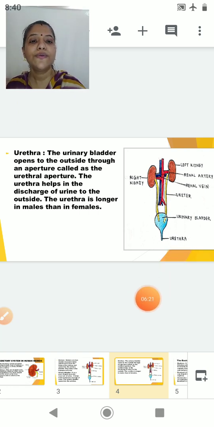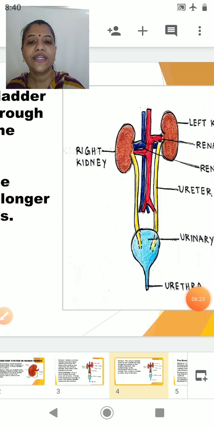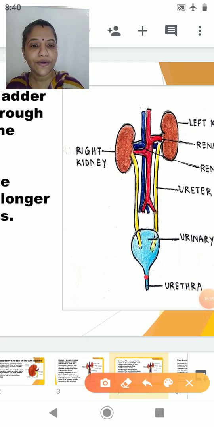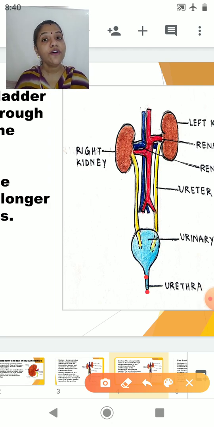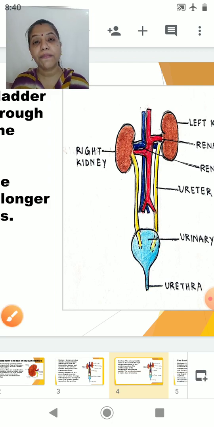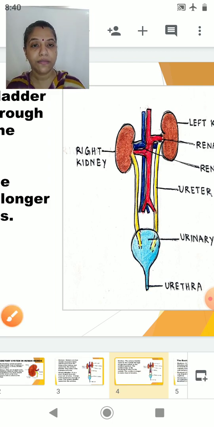So, students, you can see the urethra here. Now, this is the urethra. You can see it is opening to the outside. It will help in the discharge of urine. And the urethra is longer in males as compared to females.